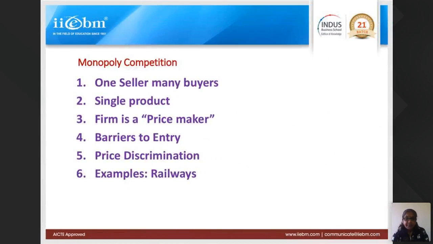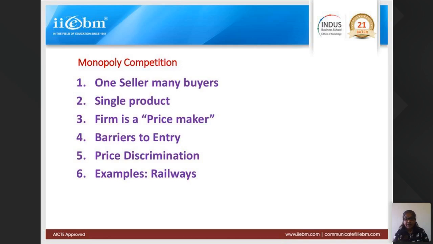Let us see another competition, and that is monopoly. The word mono means one and poly means seller. So the first characteristic of monopoly is one seller, many buyers. Monopoly is not allowed in India, the USA, these countries. It is considered illegal. If any company starts a monopoly, then the government will intervene in that company's business. But brand monopoly is allowed, like Sony, Pepsi, and Coke.